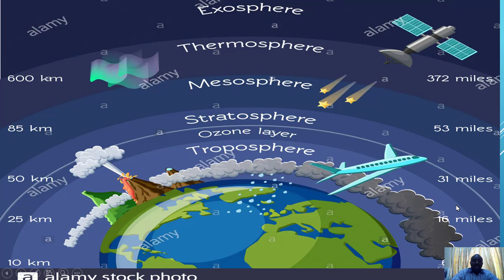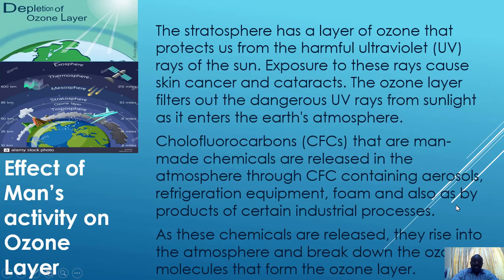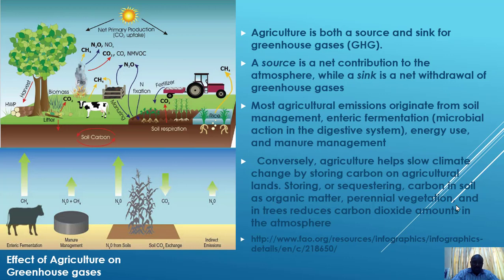So we see that greenhouse gases have a lot of effect in warming up the environment, and that is what we call climate. We also call something global warming, climate change, which we are still going to talk about. All these things happen as a result of agricultural activities. Not only, but agriculture is one of the major contributors to greenhouse gases and other activities that cause global warming and climate change.